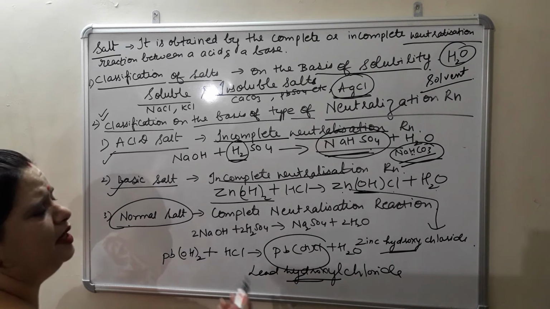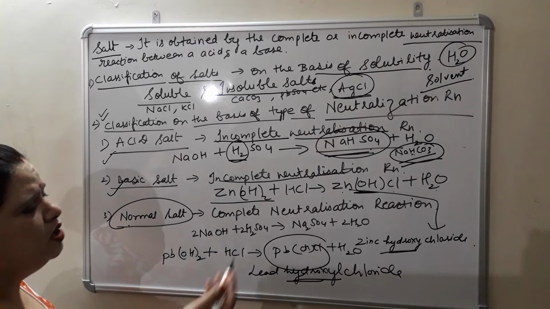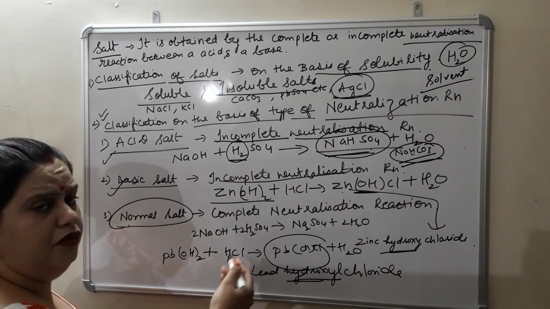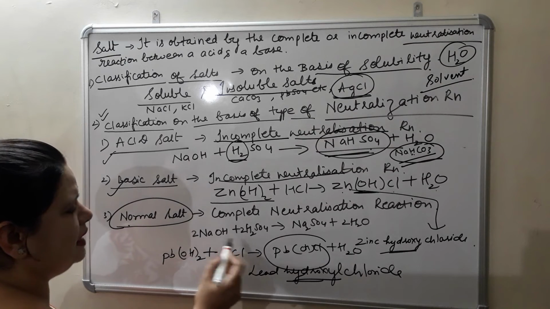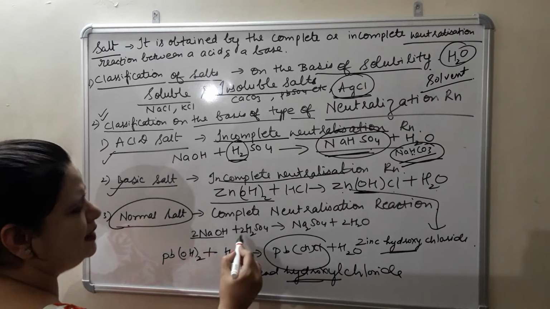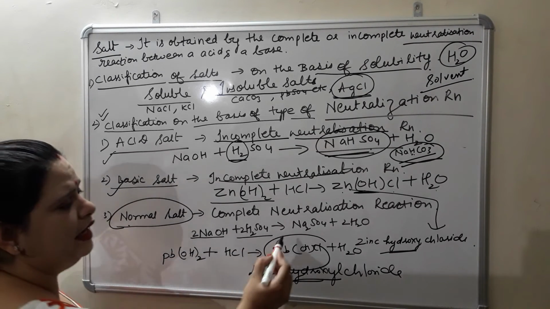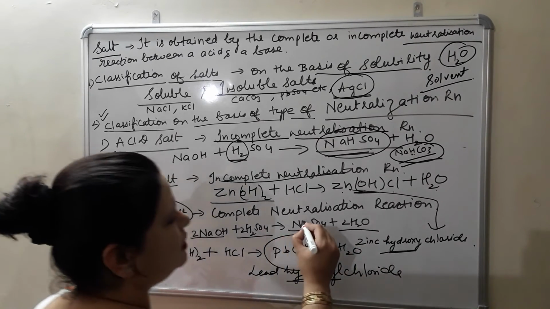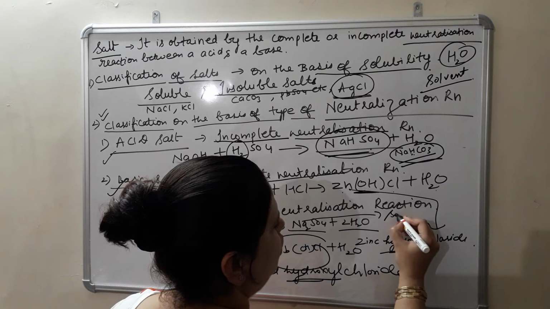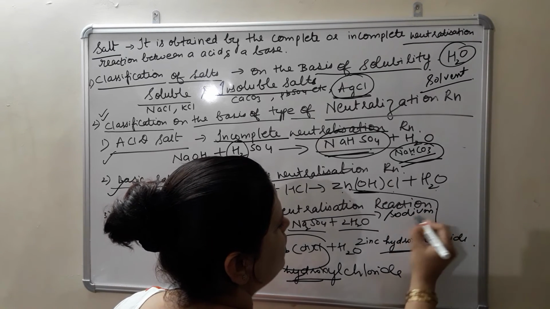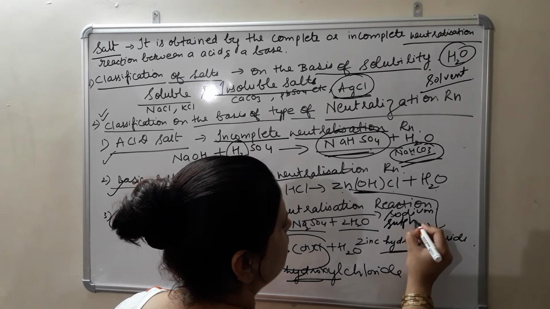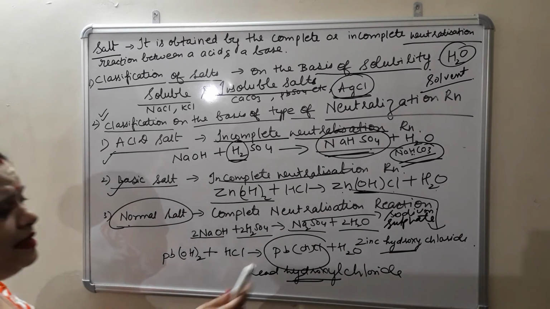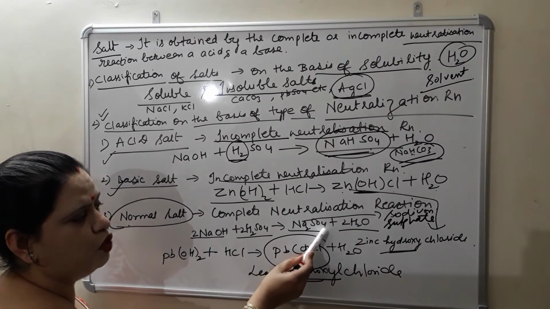Best example for your normal salt. See, in most of the cases we take NaCl. So this time I thought that I should give you some other examples. So I have taken this example. NaOH base with sulfuric acid will give Na2SO4 plus 2H2O. Now this sodium sulfate, this is your normal salt. Why? Because you can see in the formula it is Na2SO4.